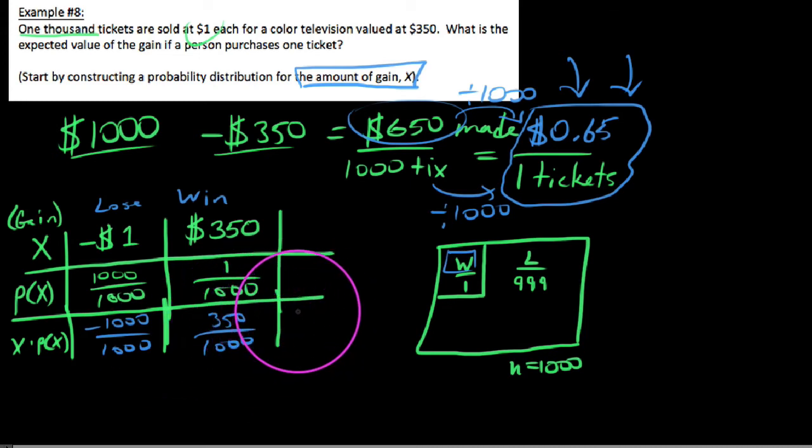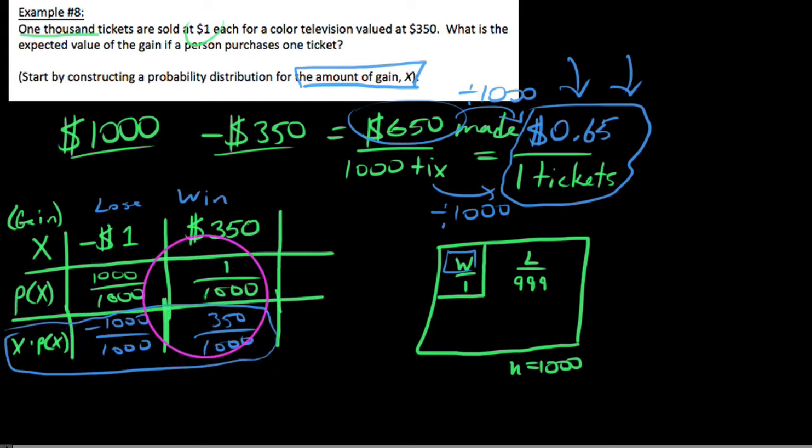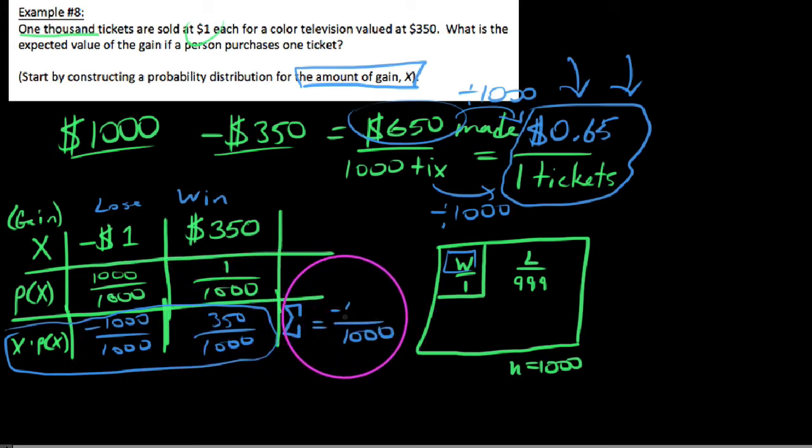We say, all right, well, what we wanted to do is we wanted to sum all of these, which means add them together. I'm just going to write a sigma over here. I'm not going to write the whole formula, but the sum of these, we would say, well, out of 1,000, if you were to add -1,000 to positive 350, you'd turn out -650 over here. And of course, we are talking about dollars.